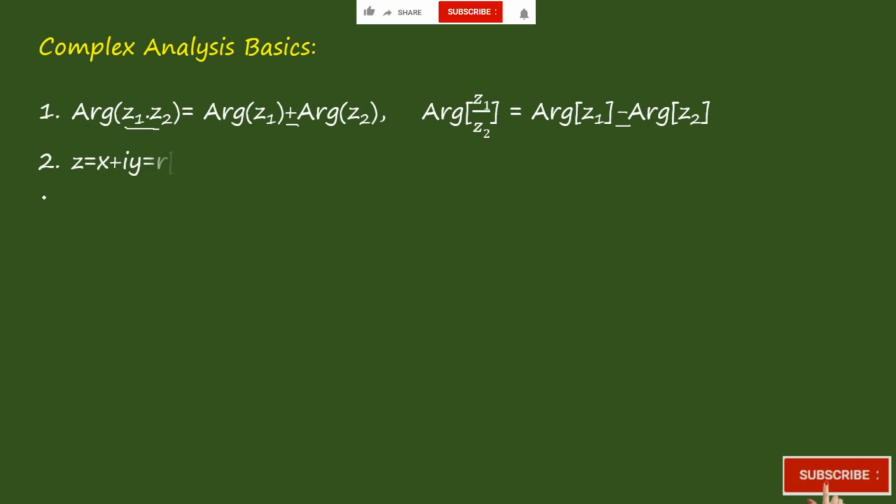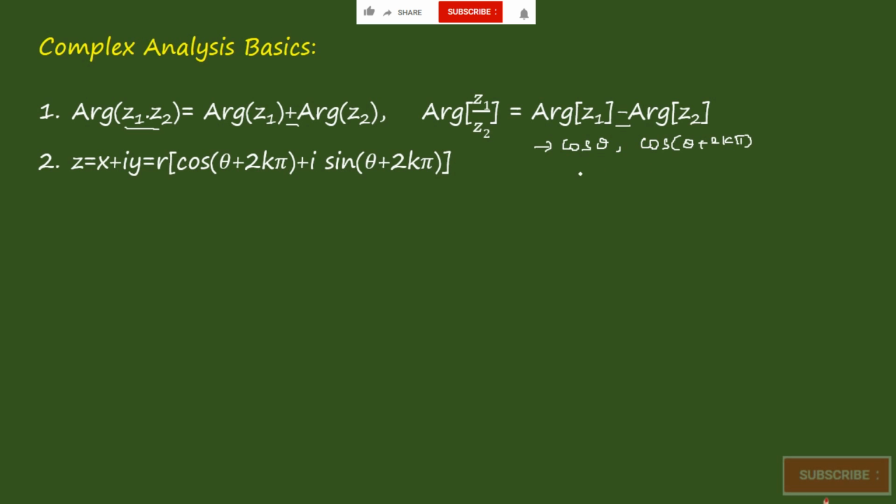Okay. Coming to the next one. As we know z is equal to x plus iy, it can be represented in polar form as r into (cos (theta plus 2k pi) plus i sin (theta plus 2k pi)). As we know, if you consider cos theta and cos of theta plus 2k pi, and theta is equal to 0, then cos 0 is equal to cos of 2 pi when you make k equal to 1. So to represent it in multiple forms, we can add 2k pi also.